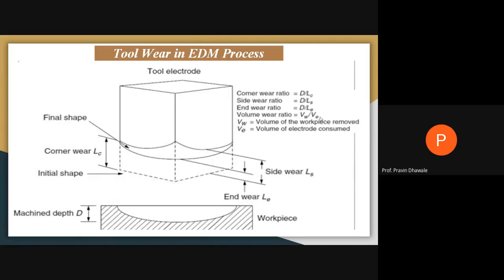VW is the volume of workpiece removed, and V is the volume of electrode consumed. That will be shown and that will be calculated. You have to draw this tool wear diagram in the case of EDM tool wear. Draw this diagram, write down this notation, take sufficient time to draw this diagram.